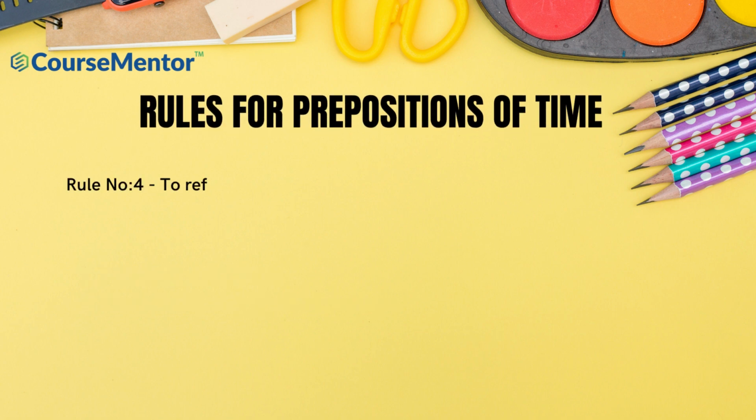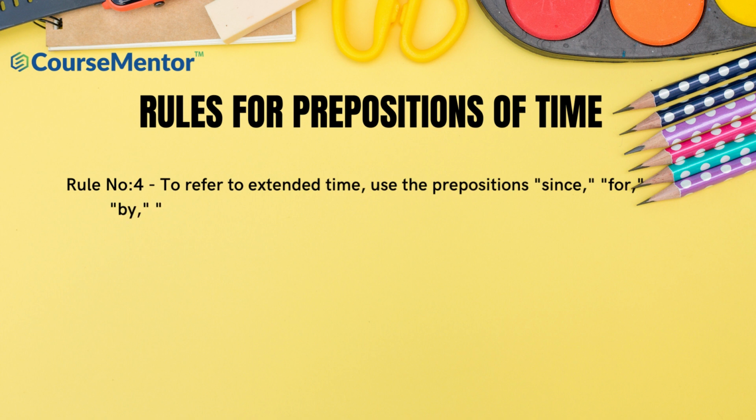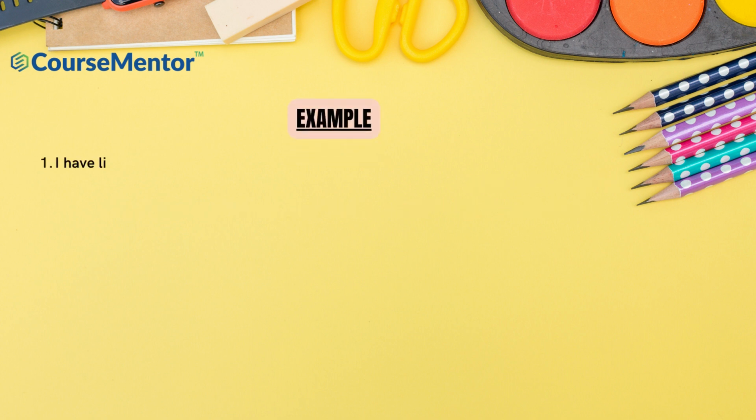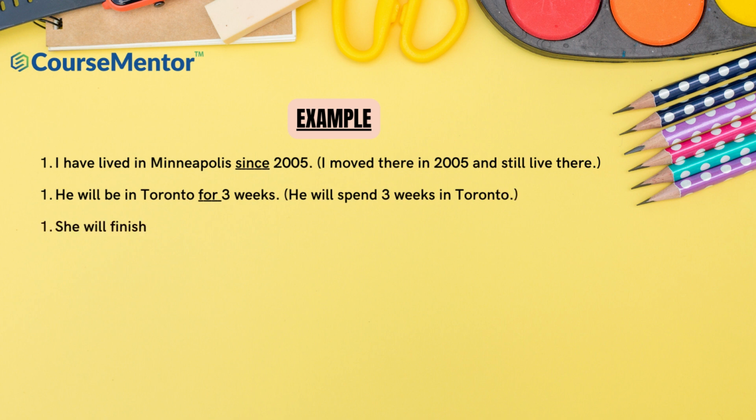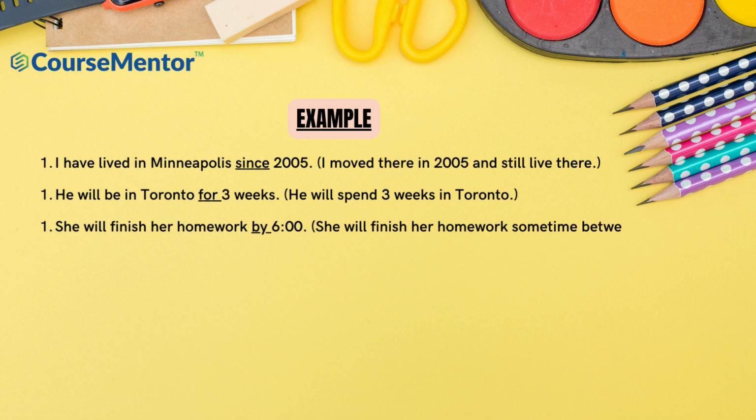Rule number 4. To refer to extended time, use the prepositions since, for, by, during, from, to, until, with, and within. I have lived in Minneapolis since 2005. I moved there in 2005 and still live there. He will be in Toronto for 3 weeks. He will spend 3 weeks in Toronto. She will finish her homework by 6 o'clock. She will finish her homework sometime between now and 6 o'clock.